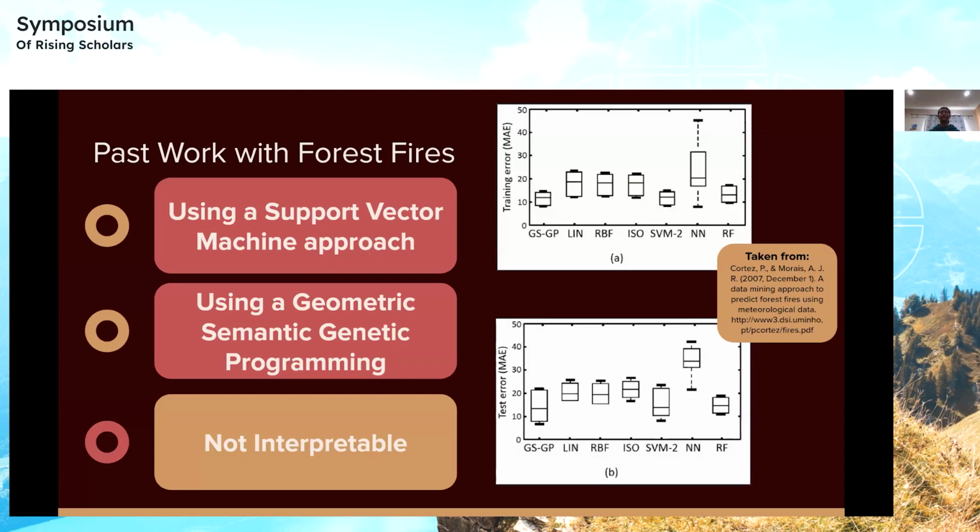So now let's look at past work with predicting the amount of land burned by forest fires. So the two most common approaches were using a support vector machine approach and a geometric semantic genetic programming approach. And we can see in these charts the amount of error. So we want to reduce the amount of error made by the programs, and we can see that geometric semantic genetic programming actually had the least error, followed by support vector machines, and then finally random forests. So random forests were the third least error. However, the first two approaches, which had even less error, were not interpretable, which means we can't draw as many insights from them.